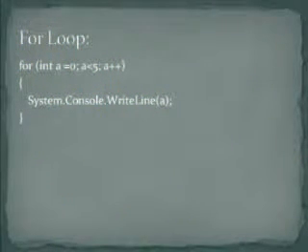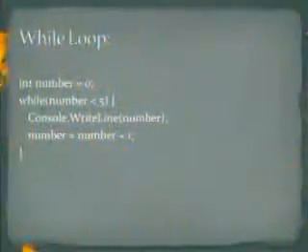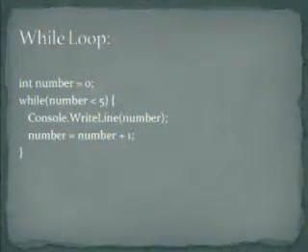Next, we'll consider repetition in C#. The C# for loop. Numbers from 0 to 4 will be printed here. While loop example. Numbers from 0 to 4 will be printed. Do while loop.